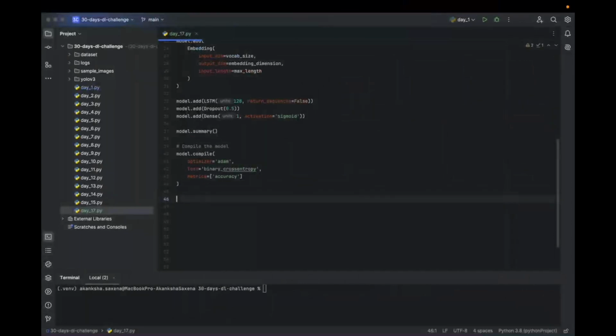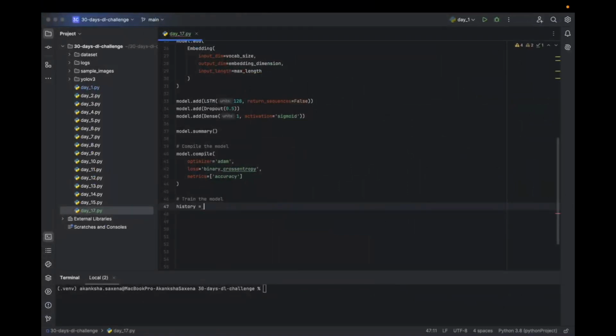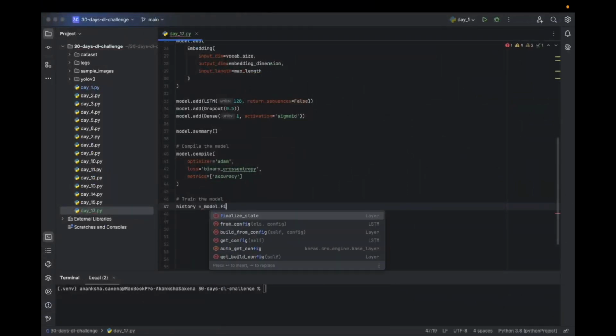So now we train the model and store the training in the history.